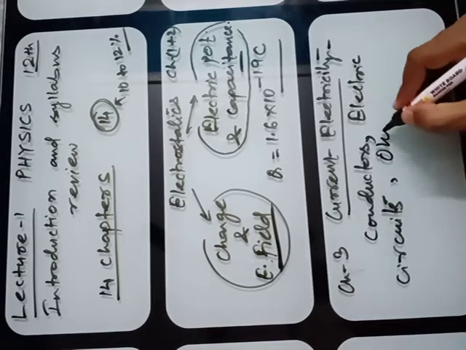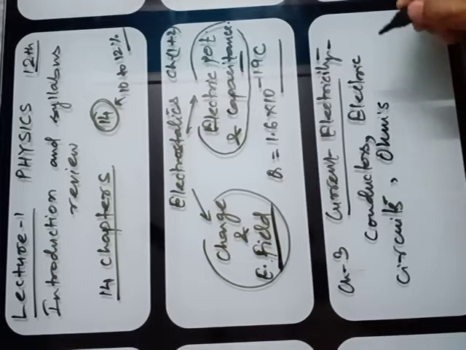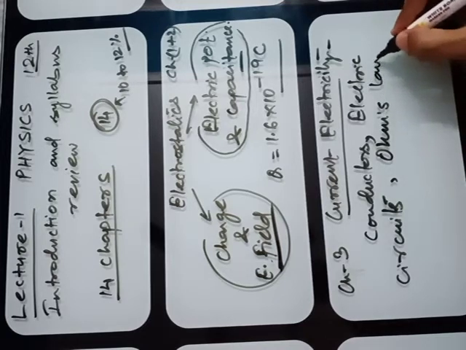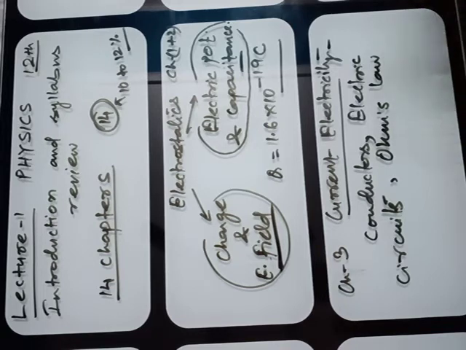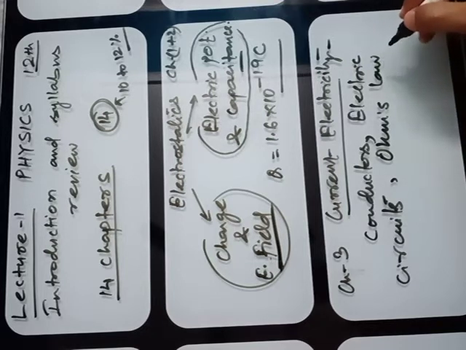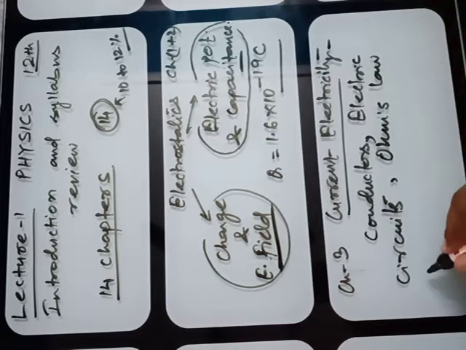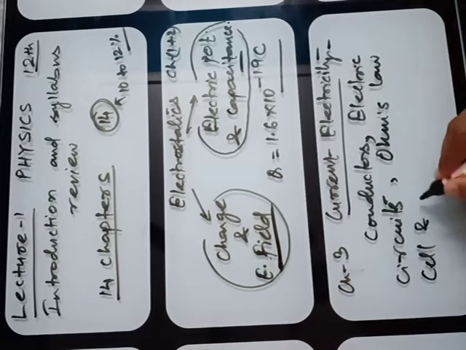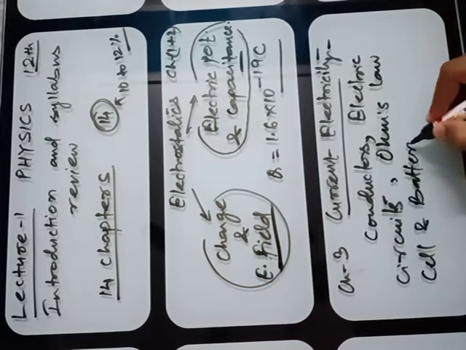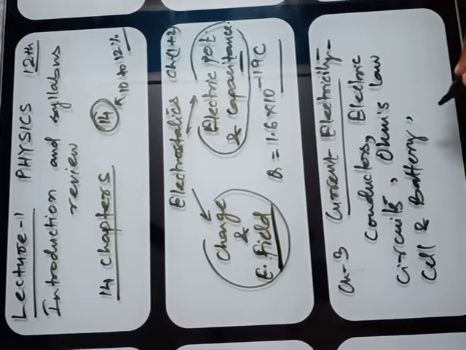You have already covered Ohm's law in your 10th course, which is very easy. Might you are recalling that Ohm's law, V is equal to IR. And then you have to study about the cell and battery. And then in this chapter you have to study Kirchhoff's law.